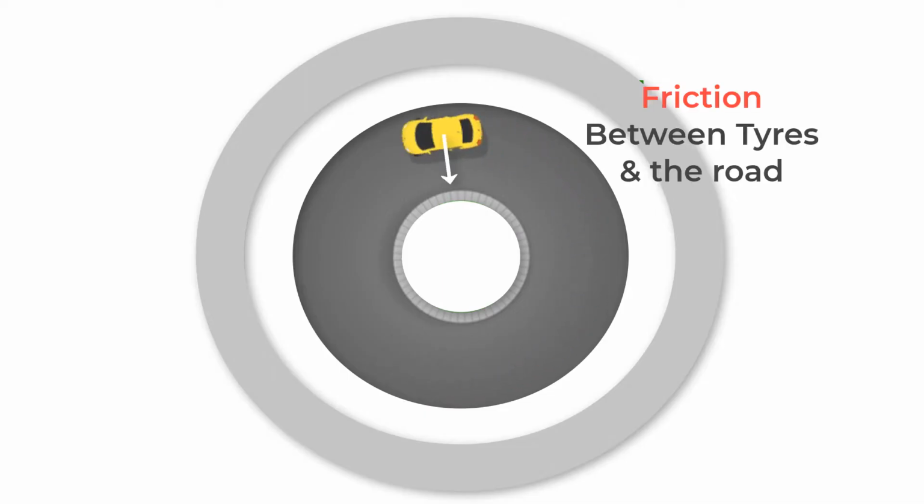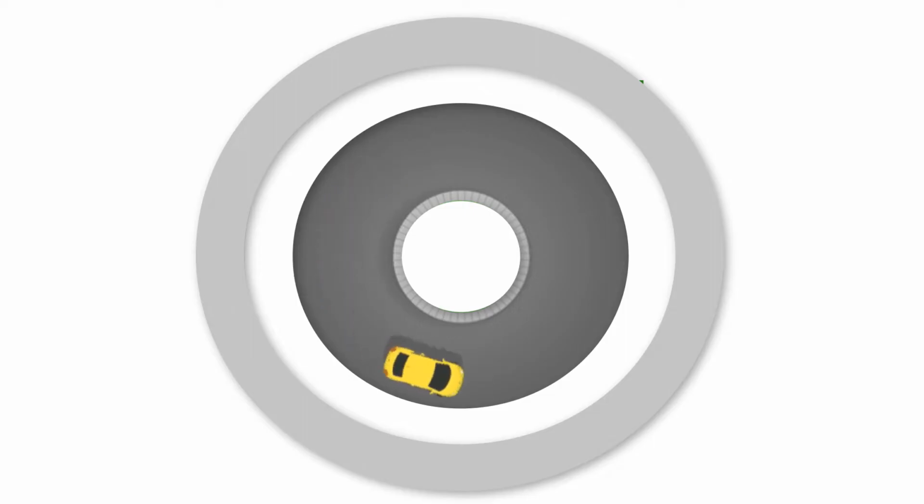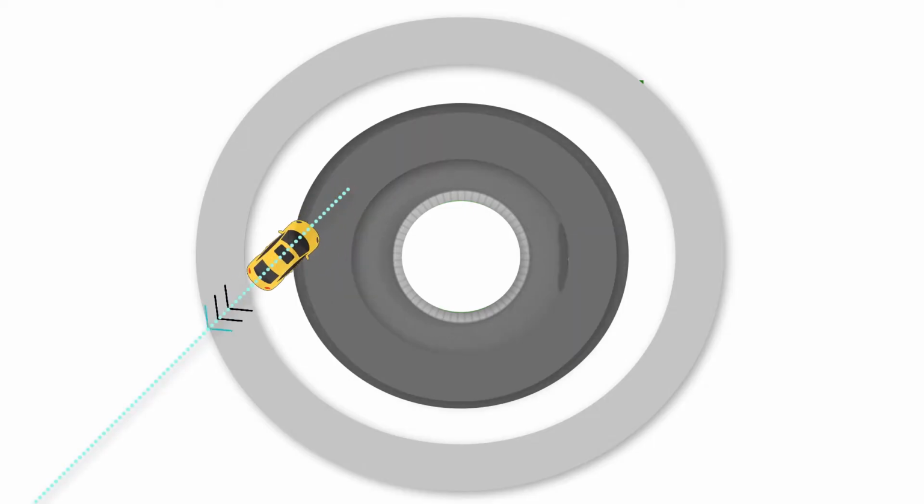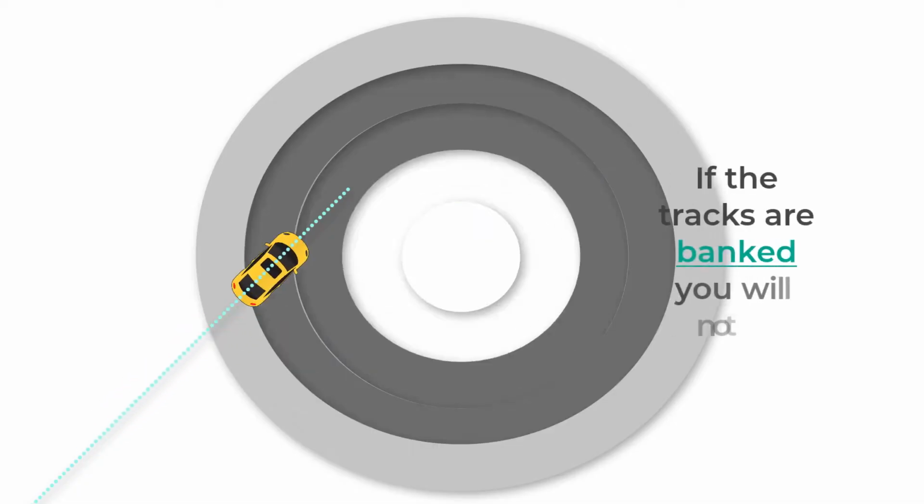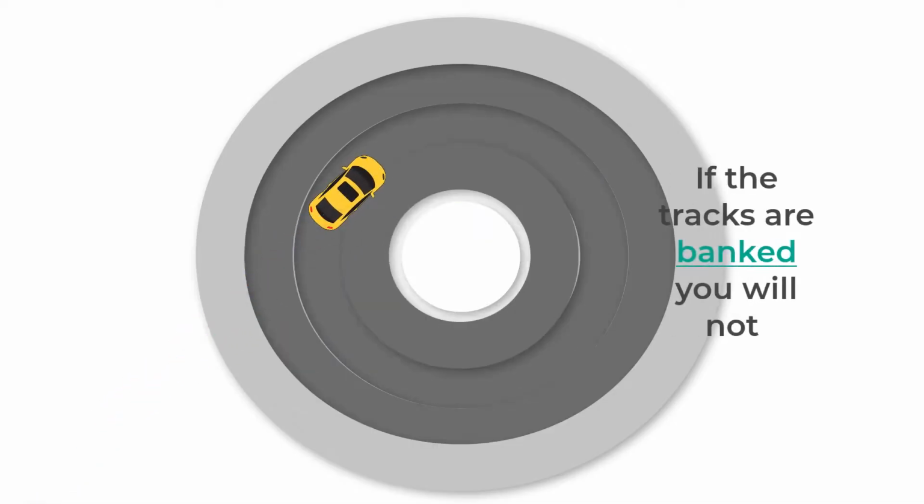Imagine driving a car on a circular track at a high speed. The only thing keeping you from skidding off is the friction between the tires and the road. But what if suddenly that friction disappeared? Would you just slide off the track? Yes, you would, but if the tracks are banked, you will not. So, what is the secret?